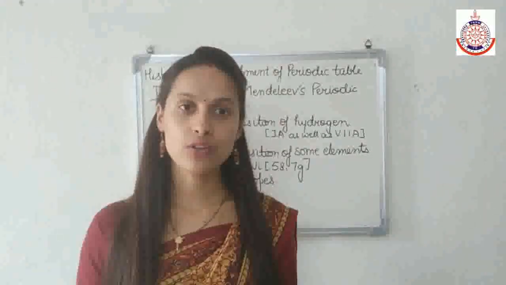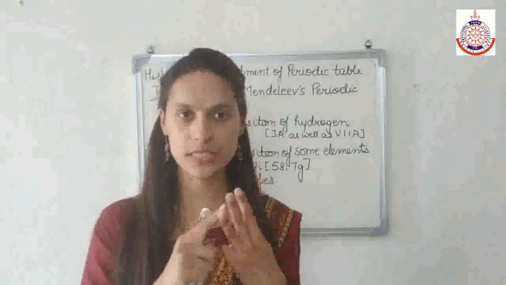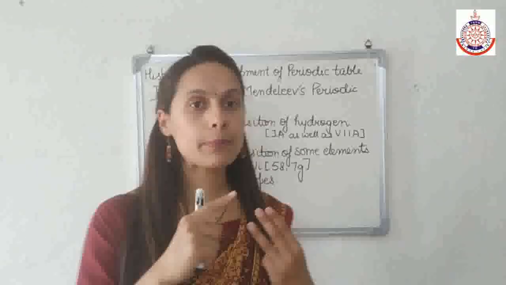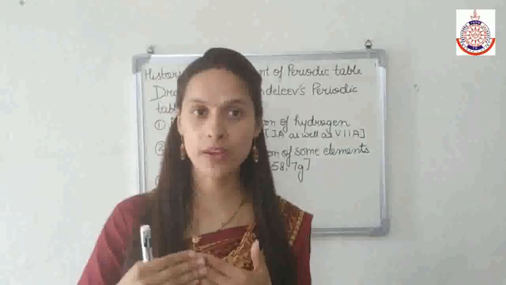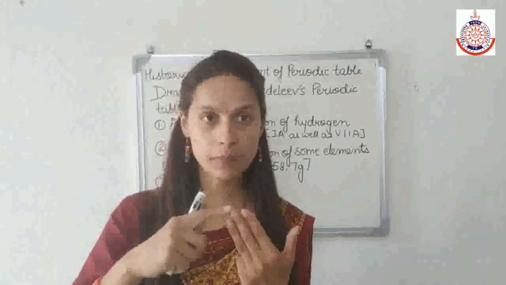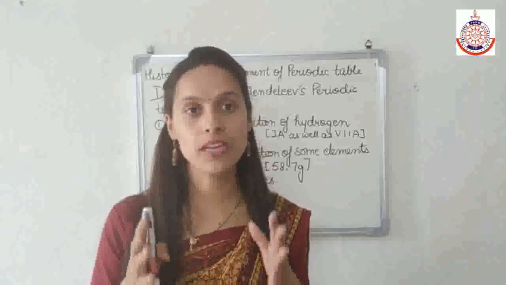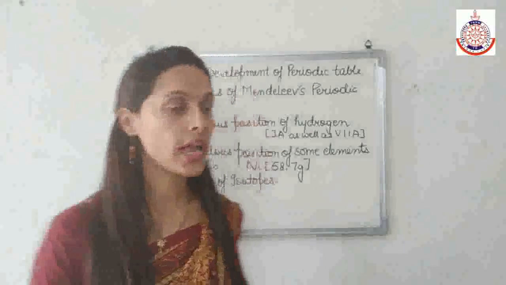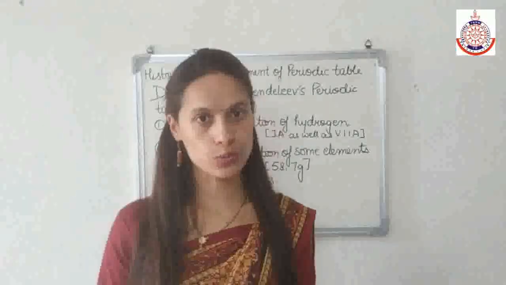Suppose for hydrogen we have 3 isotopes: protium, deuterium and tritium. Now if the periodic table is arranged in the order of increasing atomic weight, then these 3 have different places. But in the periodic table there is no place for the isotopes.